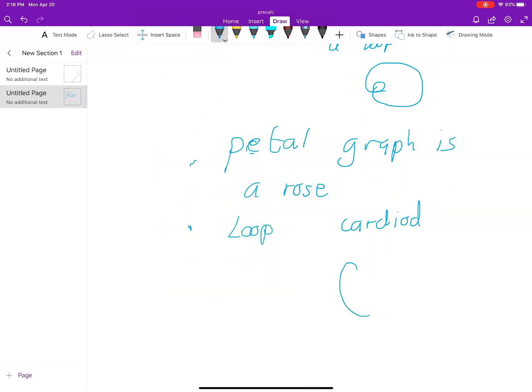So it has like this. Oops, I didn't do that very well. Try that again. So it kind of loops around. I'm not getting it in there, guys. Sorry about that.